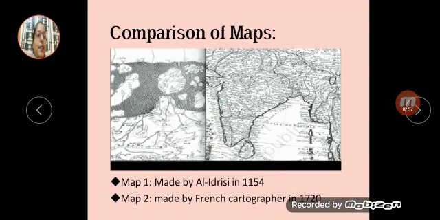Lanka. The second map was made 600 years after the first map, by a French cartographer in the year 1720, which is similar to the maps that we are using right now. You can see the proper coastal lines of India, and below that is Sri Lanka, and the other parts of the country are also shown properly.